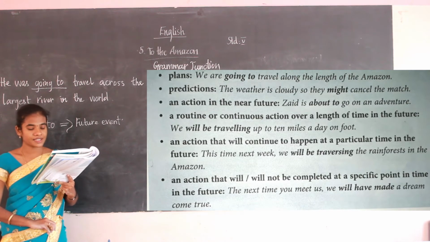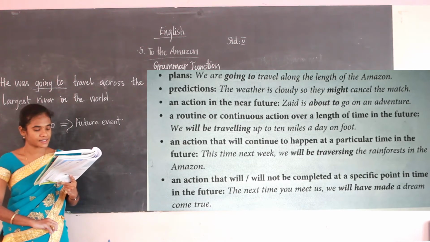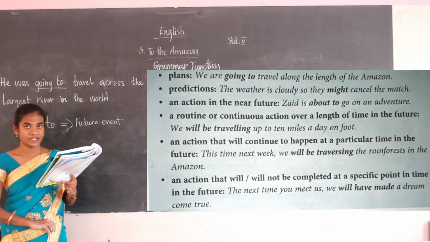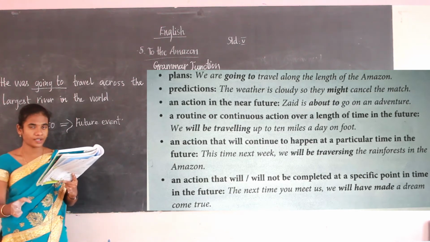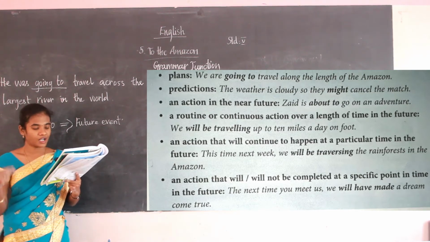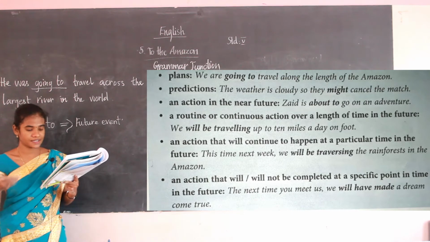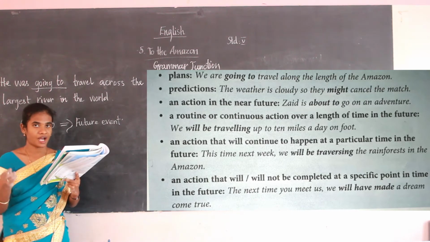The next one is also a future continuous tense, that is, an action that will continue to happen at a particular time in the future. An action that will continue to happen at a particular time in the future is known as the future continuous tense. Will be traversing.